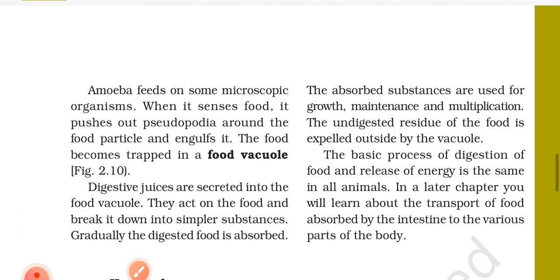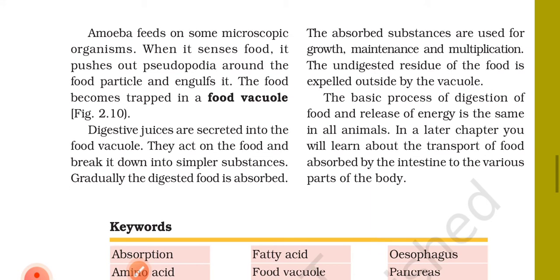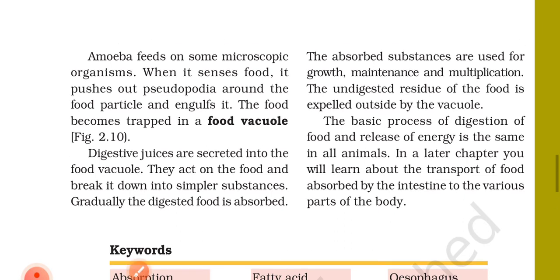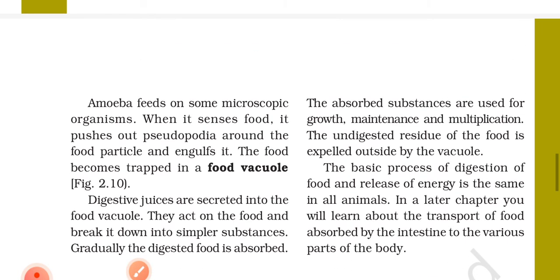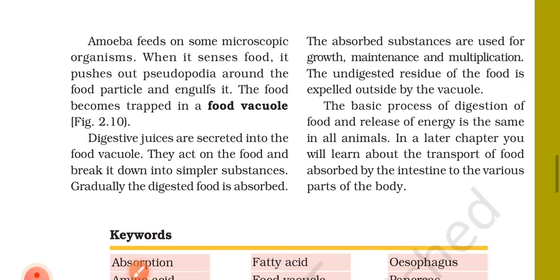Amoeba constantly changes its shape and position. It pushes out one or more finger-like projections called pseudopodia or false feet for movement and capture of food. Amoeba feeds on some microscopic organisms. When it senses food, it pushes out pseudopodia around the food particle and engulfs it. The food becomes trapped in a food vacuole. Digestive juices are secreted in the food vacuole. They act on the food and break it down into simpler substances. Gradually, the digested food is absorbed. The absorbed substances are used for growth, maintenance, and multiplication. The undigested residue of the food is expelled outside by the vacuole.